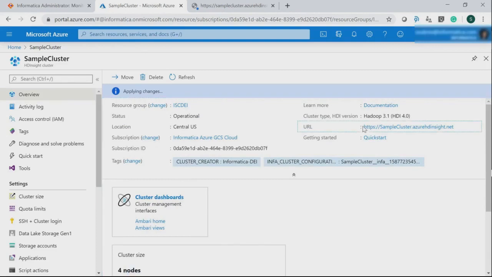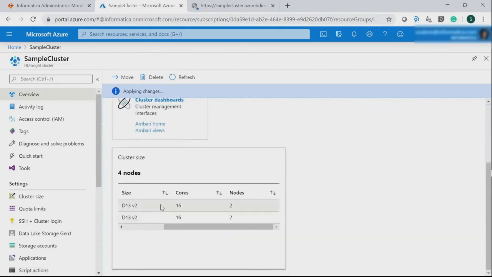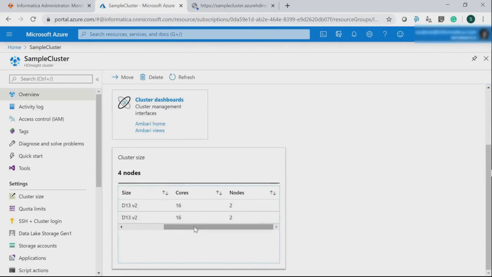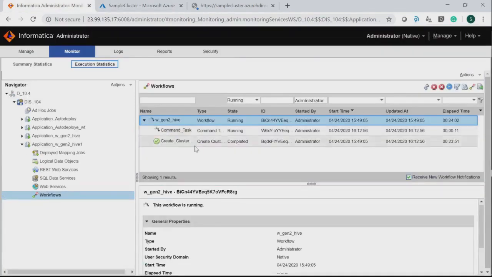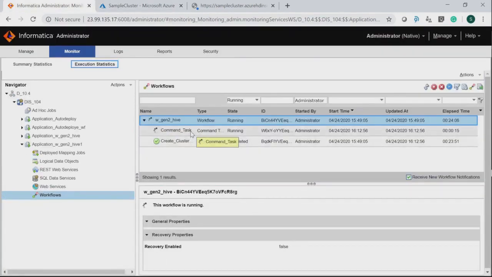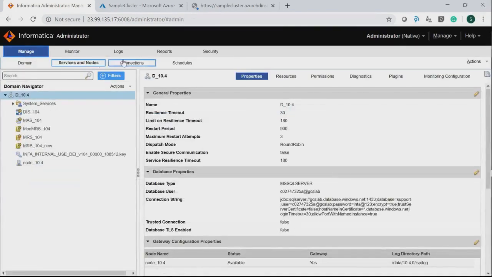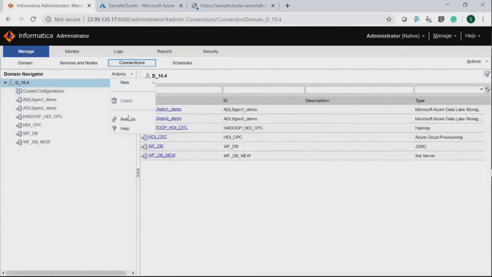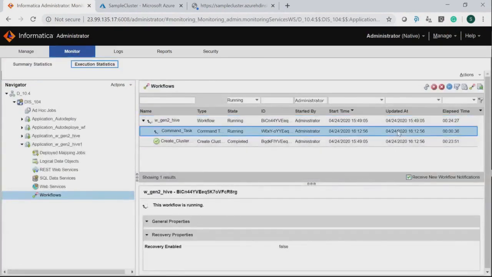This is the Ambari URL. By default, the Ambari URL is the name of the cluster .azurehdinsight.net, and I have 4 nodes. This is the cluster size and the number of cores allocated to each node. Our second component in the workflow is command task. This command task is used to create the Hive connection. Once this command task runs successfully, we will be able to see the Hive connection in the connection tab of the admin console. Refresh the connection tab and wait till the command task runs successfully.